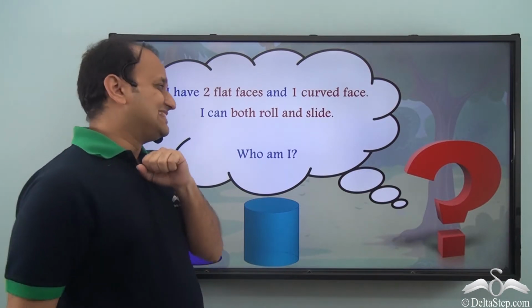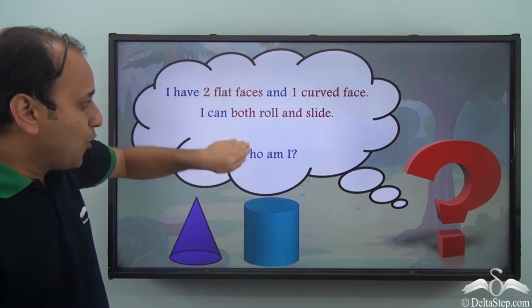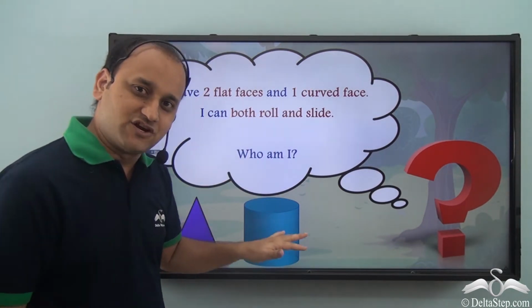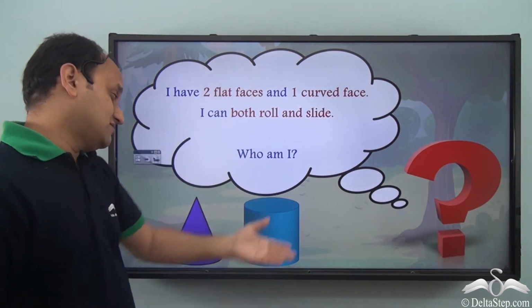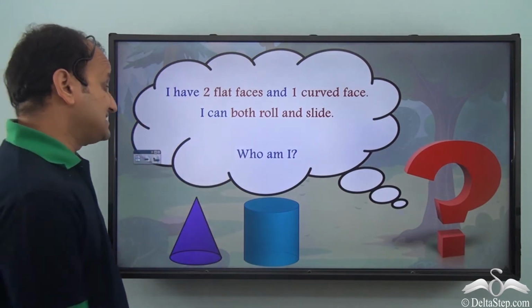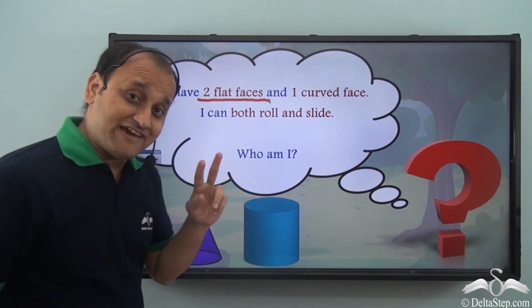Well, let's see. We can see that both can roll and slide, isn't it? Because both have flat and curved surfaces. Now, it says one curved surface. Well, both of them have one curved surface. But it also says that I have 2 flat faces.